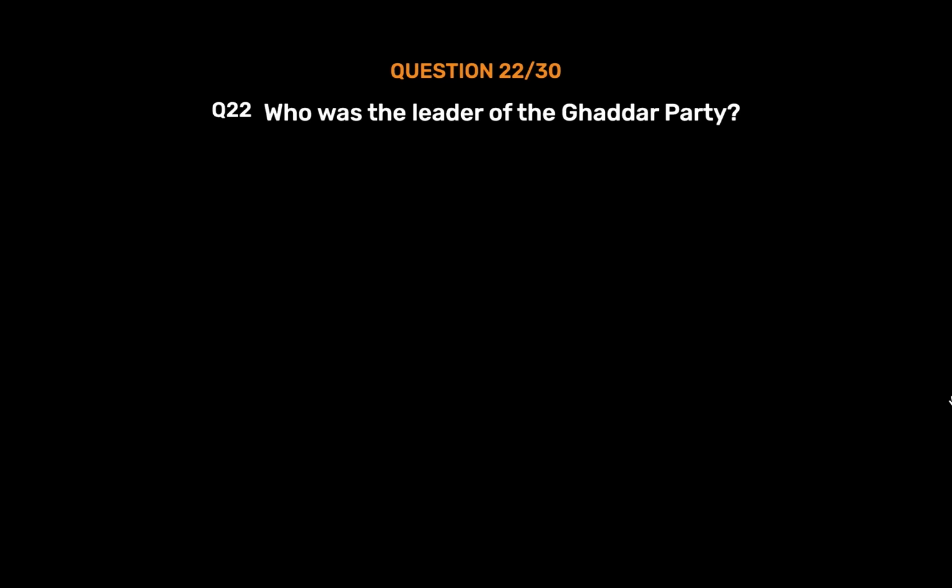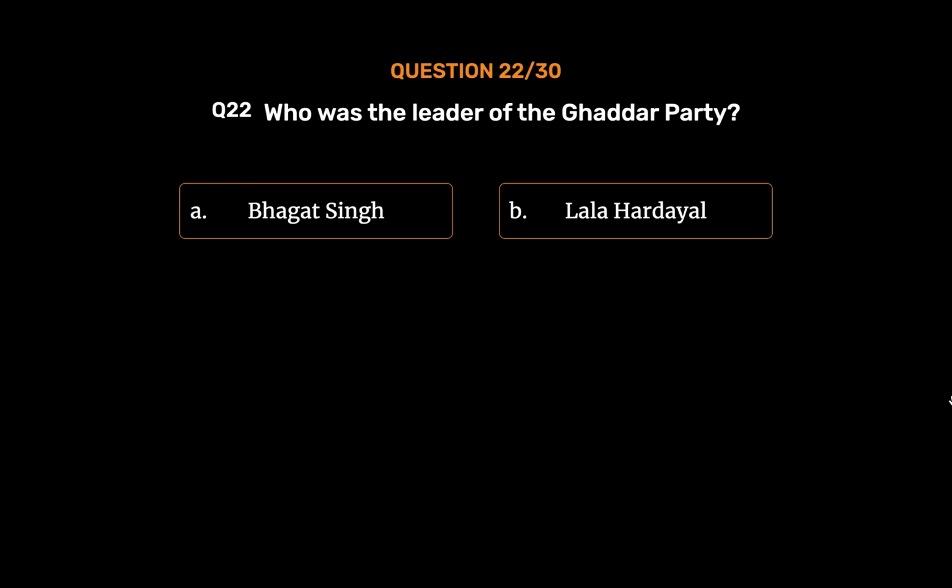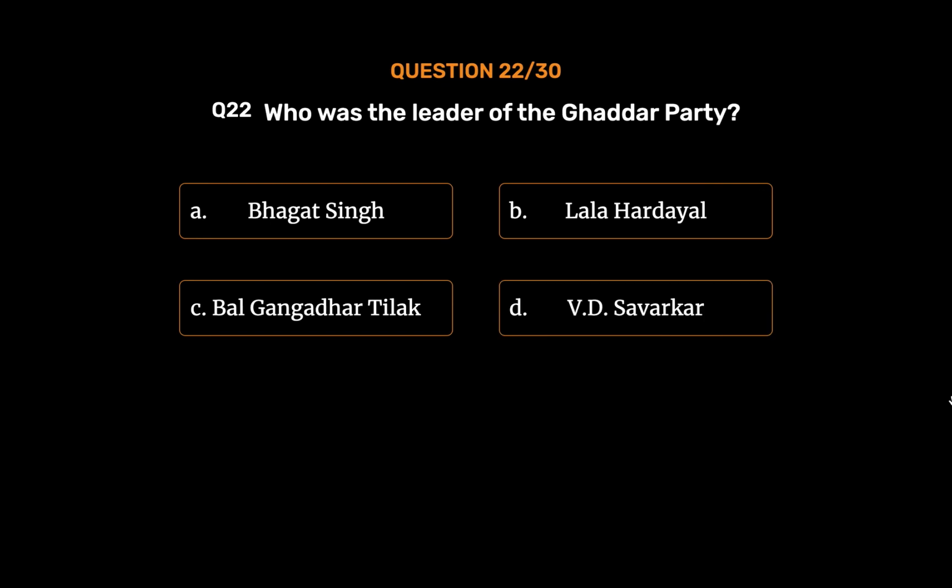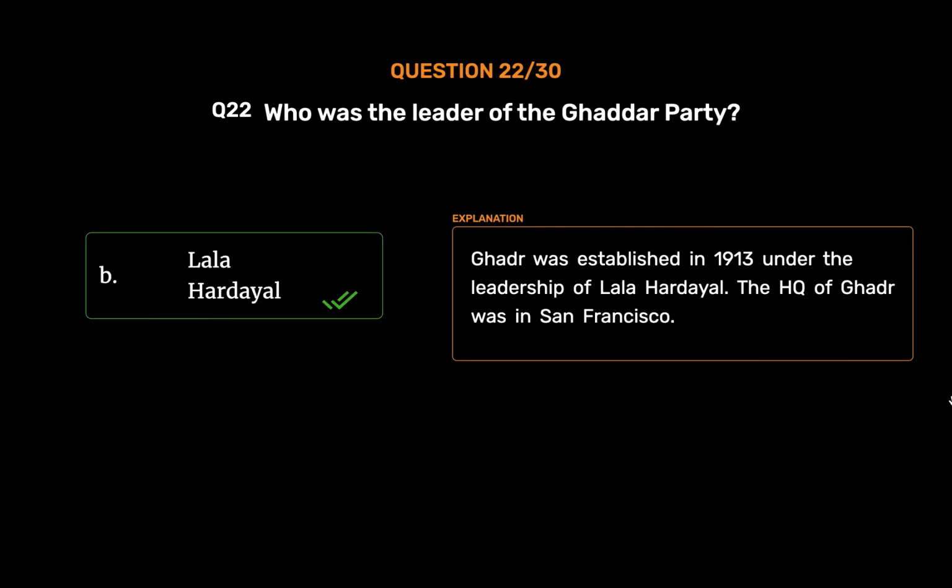Question number 22. Who was the leader of the Ghadar party? Option A. Bhagat Singh. Option B. Lala Hardayal. Option C. Bal Gangadhar Tilak. Option D. V.D. Savarkar. The correct answer is option B. Lala Hardayal. Ghadar was established in 1913 under the leadership of Lala Hardayal. The HQ of Ghadar was in San Francisco.